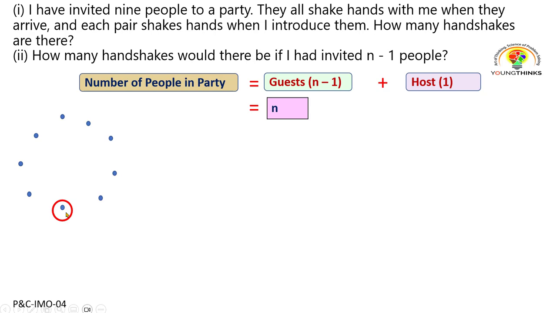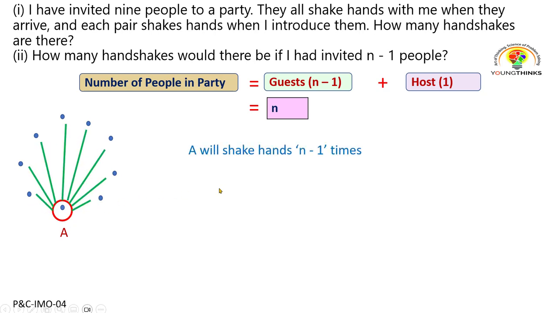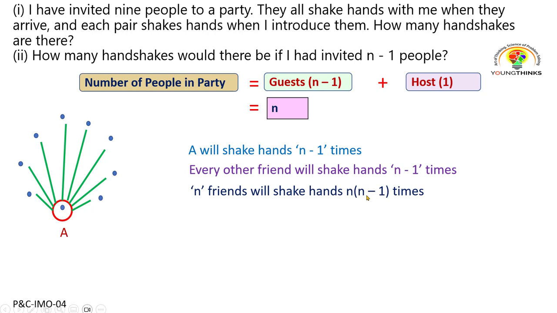Now if I look at it from this person's perspective, this person will be having a handshake with all the remaining n minus one people. So this person will be having how many? Let's call them A. He'll be having n minus one handshakes. Not just A, but B, C, D, every single person will have n minus 1 handshakes. So in all, the number of handshakes is going to be n people, each having n minus 1 handshakes. So in all, it will be n into n minus 1 handshakes.